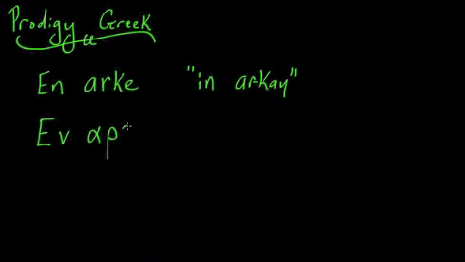A-R, and then this is where we have the letter chi. This is not the same as the letter K in Greek. That is a different letter. That's a kappa. This is a letter chi, which we spell, I think, C-H-I. It's a key. Rho, by the way, is here. Rho. And then alpha.